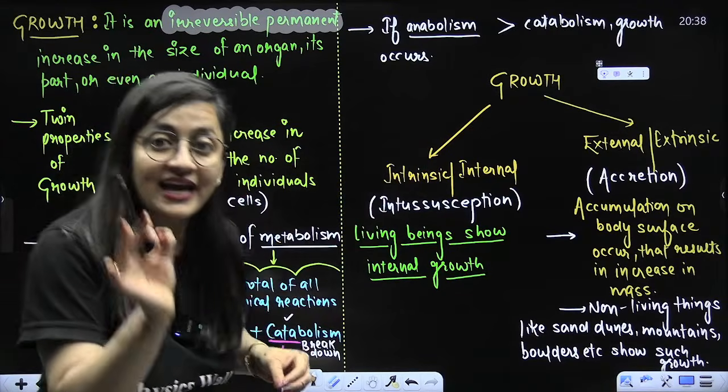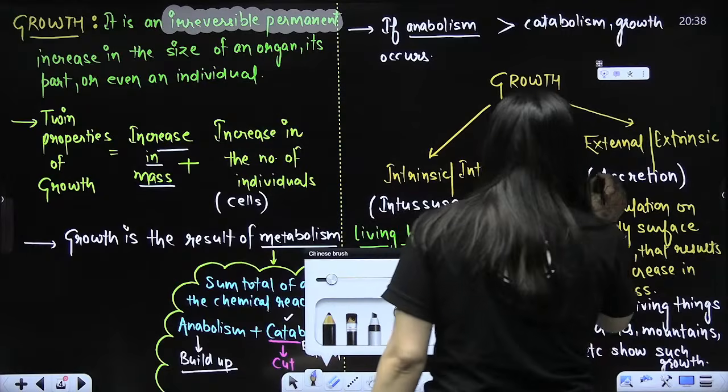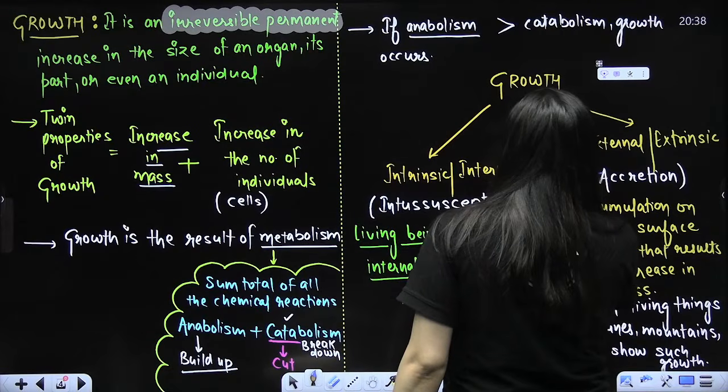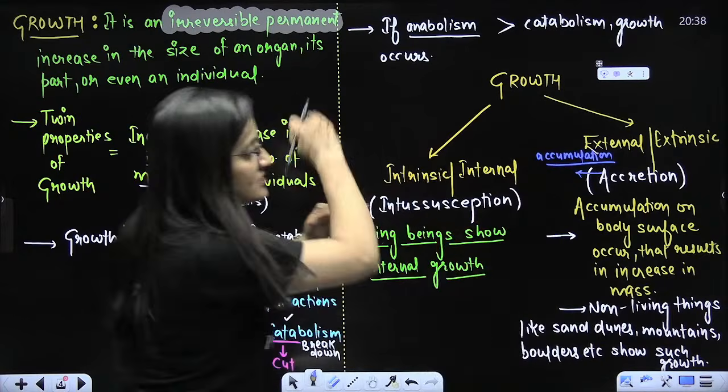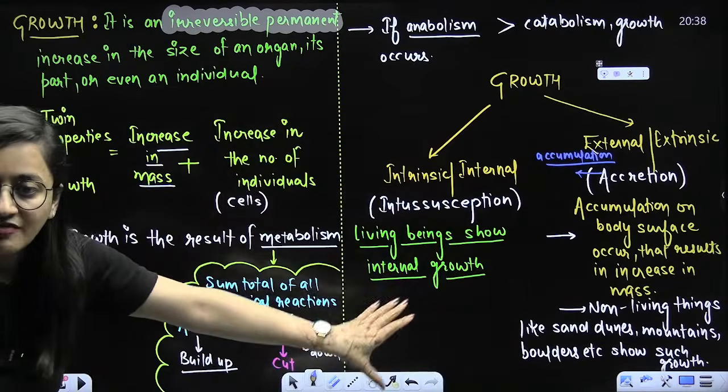So, A for accretion, A for accumulation. That's how you can remember that. So, accumulation, external growth, extrinsic growth, the layers will get deposited. So, this is what we have to understand here.